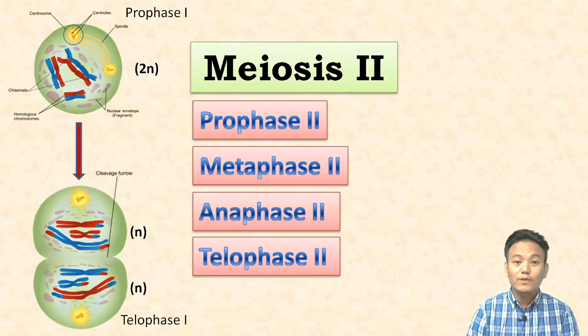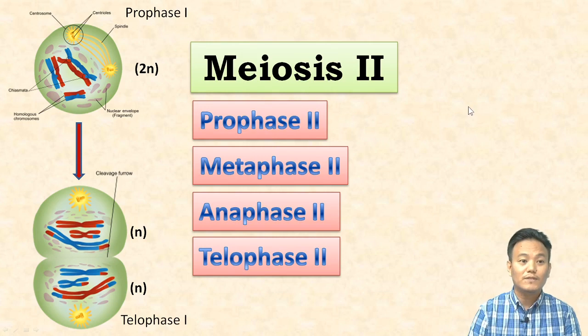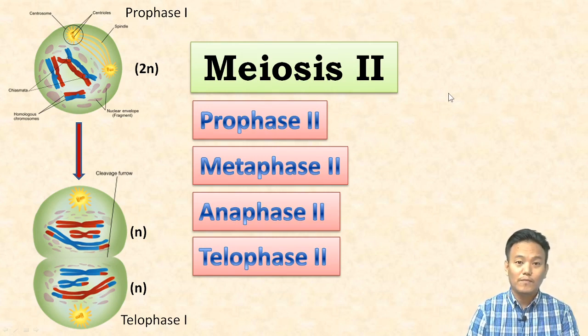In this video we are going to discuss the remaining portion of meiosis cell division. In our previous videos we have discussed meiosis 1. We have seen prophase 1 and then we saw metaphase 1, anaphase 1 and telophase 1. And in meiosis 1 we saw that there is a reduction of chromosome number within the cell.